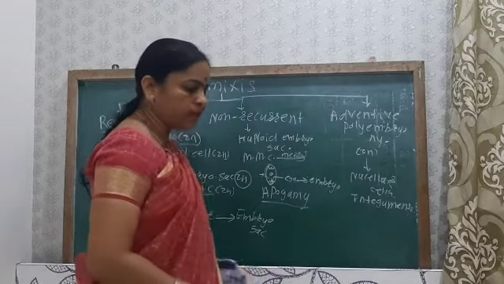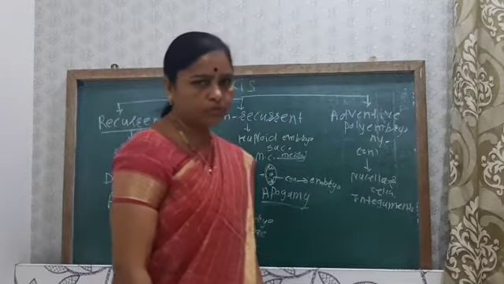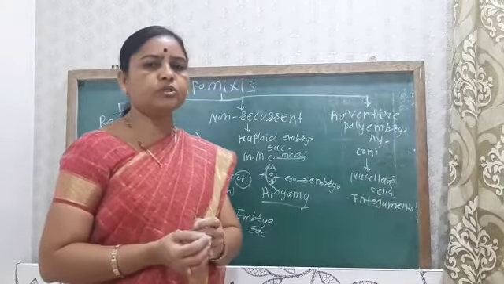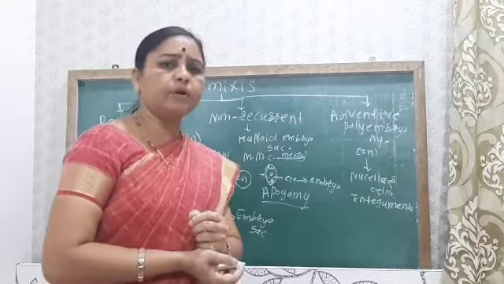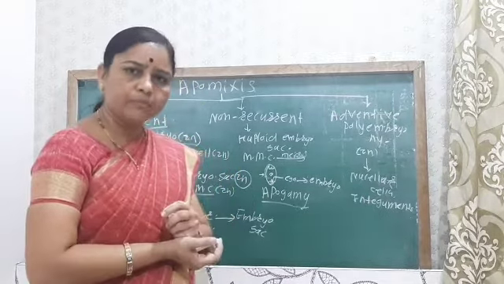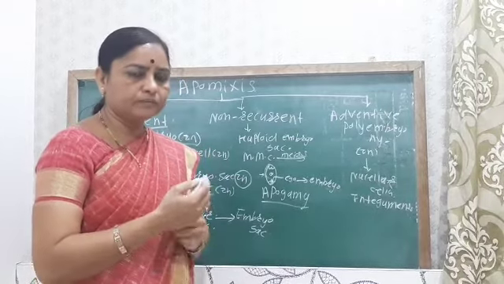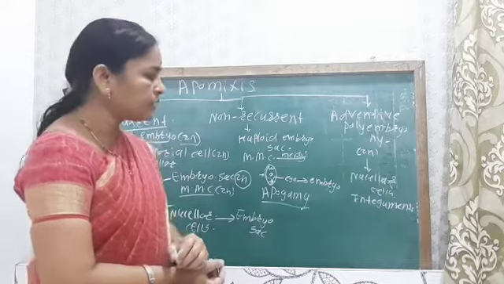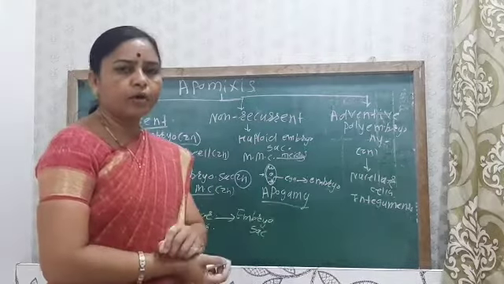So naturally we have seen how the zygotic embryo is produced, that is, when the male and female gamete fuse with each other, the diploid zygote is produced, and from the diploid zygote there is the formation of the embryo, which we have seen in the development of embryo. Okay, so like this there is the zygotic embryo.